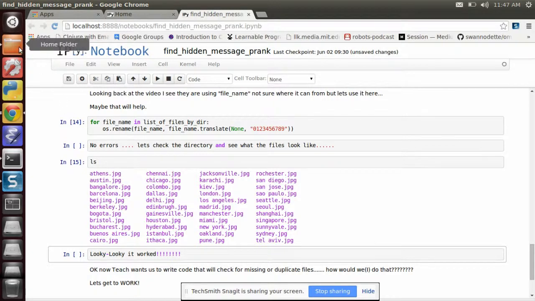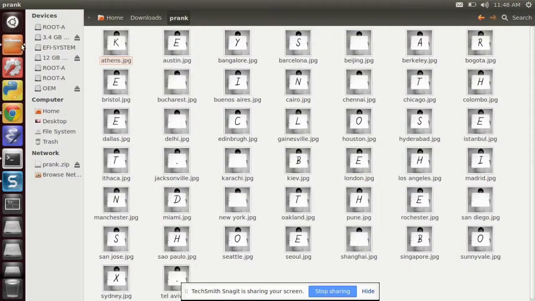And when we come back to this now, you can see all the file names have the numbers pulled out, and it says keys are in the closet. I'm not sure how he got back in his house because they hid the keys in the closet, so he must have crawled through the window. Anyway, got it done. Thanks. Bye.